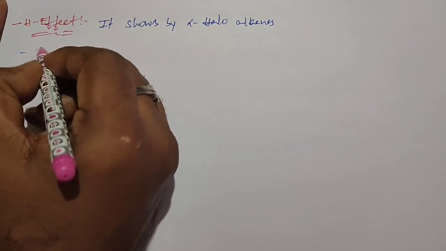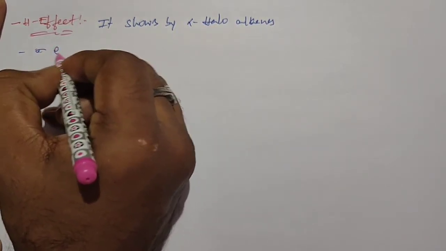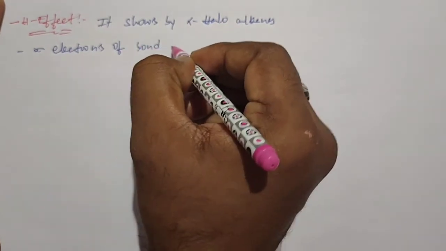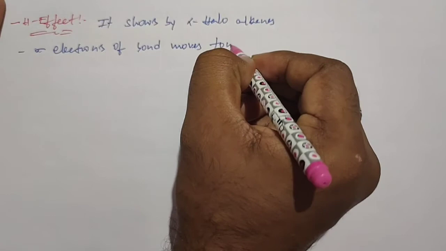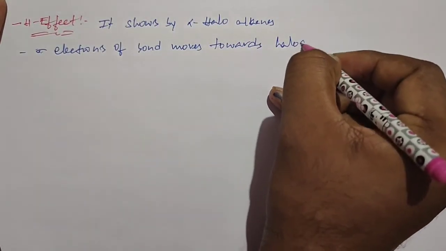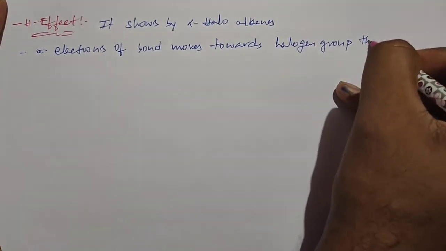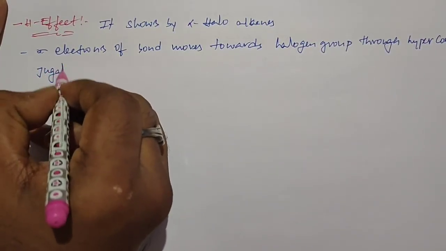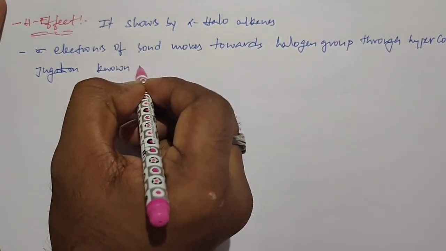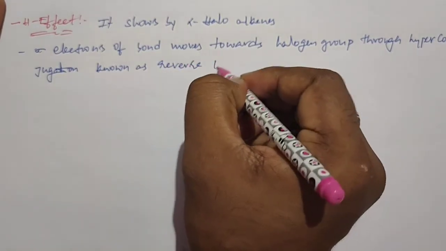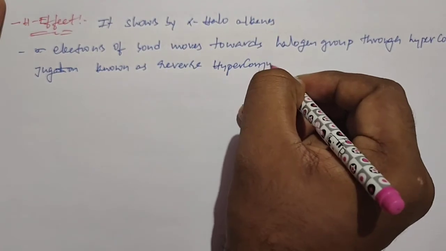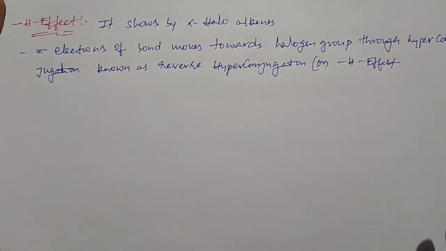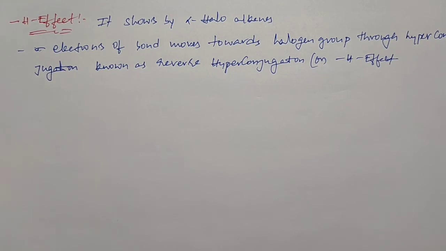Here the sigma electrons of the bond move towards the halogen group through hyperconjugation, known as reverse hyperconjugation or the minus H effect. For this I will give some examples.